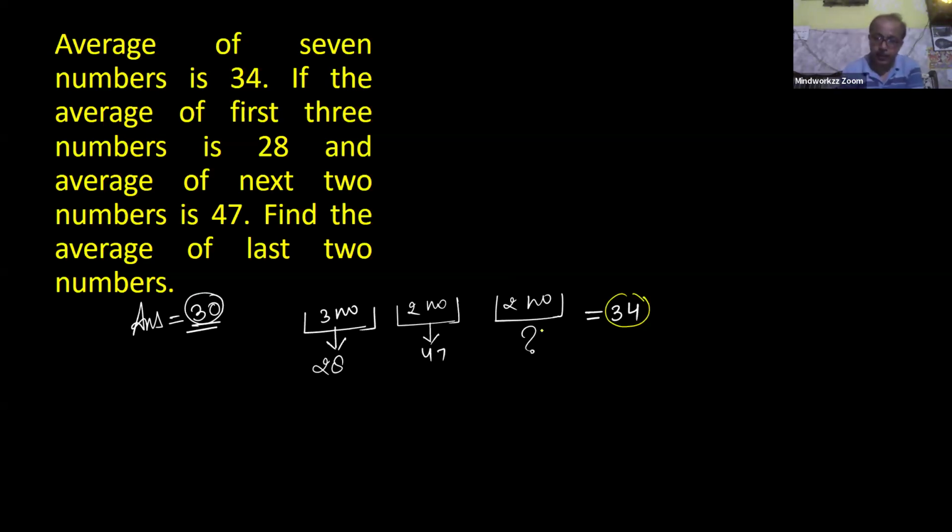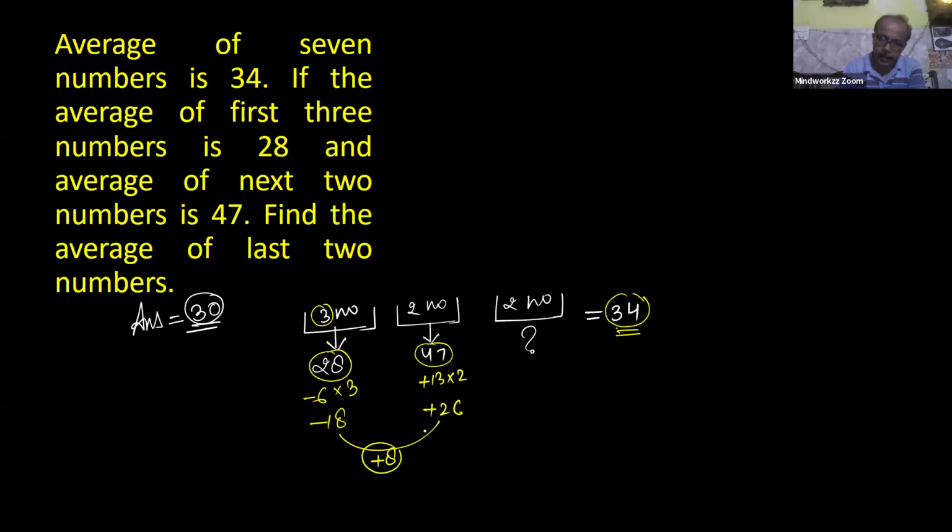Otherwise, the shortest approach is to take this group average value, that is 34, because the initial three numbers' average value is 28. We compare with this 34, it decreases by 6. So for three numbers, the overall decrease is minus 18. For these two numbers, your average is 47. Compared with this 34, it's plus 13, and because of two numbers, it's plus 26. So your overall effect is plus 8.